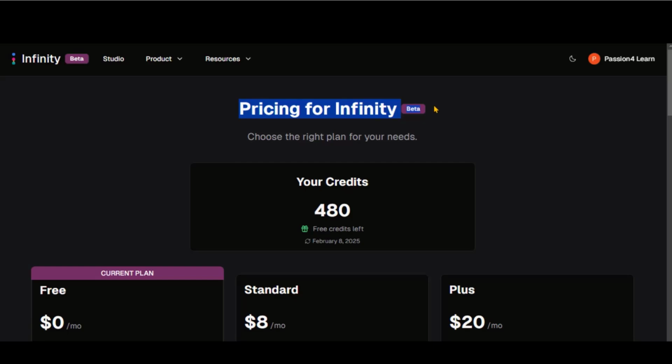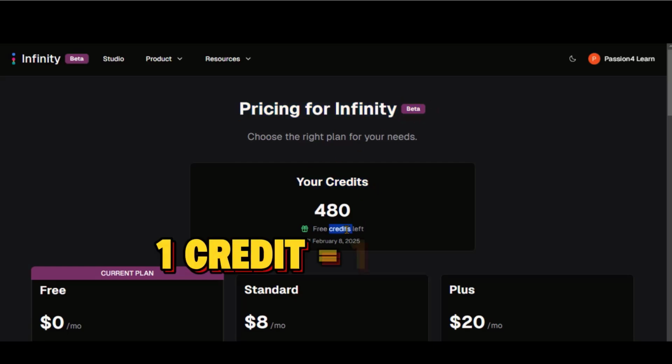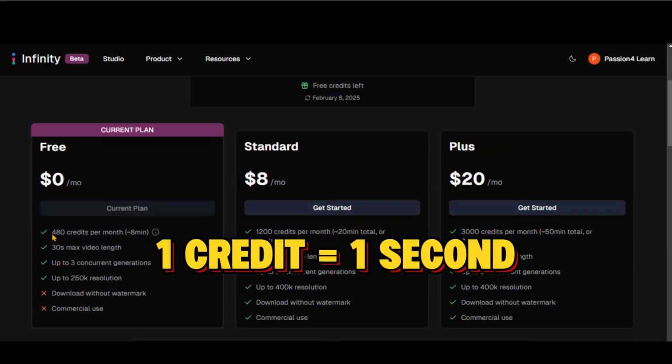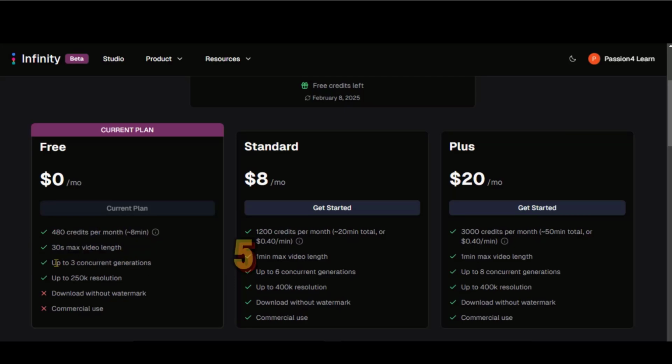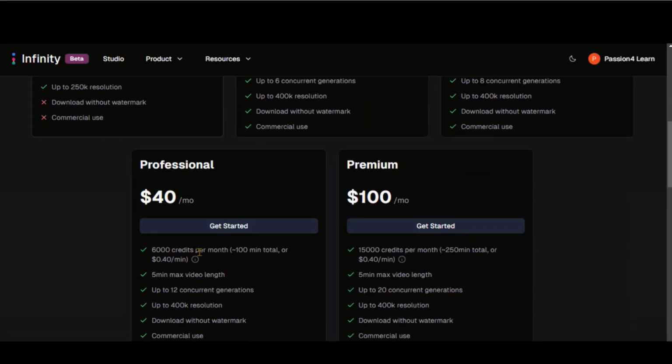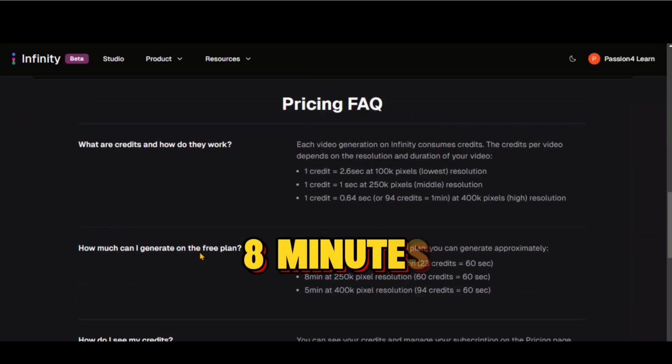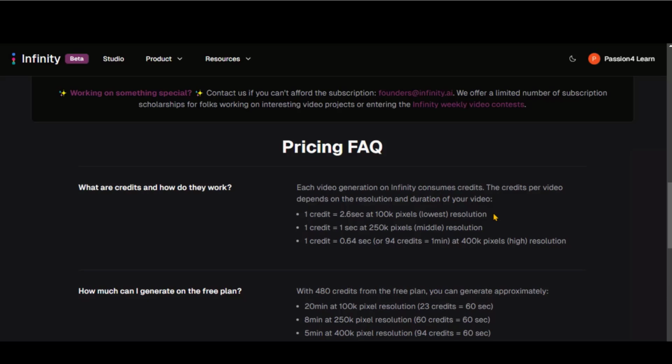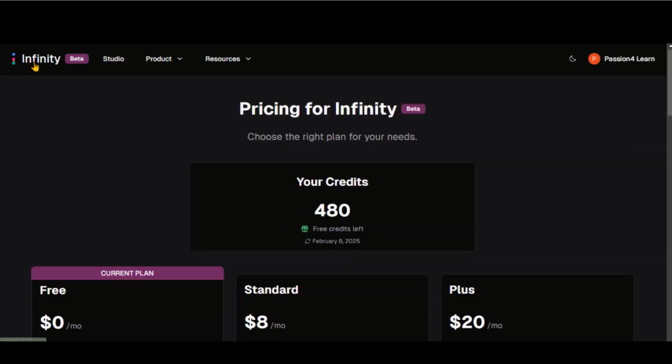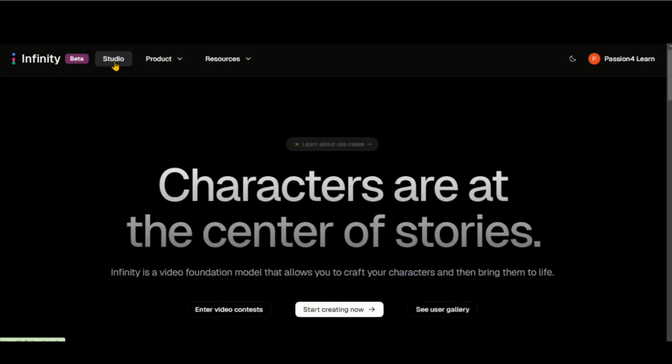This tool offers you 480 free credits, with 1 credit equaling 1 second of video generation. While Hedra AI gives you 5 free videos per month, each up to 30 seconds long, Infinity AI allows you to generate up to 8 minutes of video per month. You can also explore the tool's various subscription plans. Click on the dashboard button to return to the main screen.